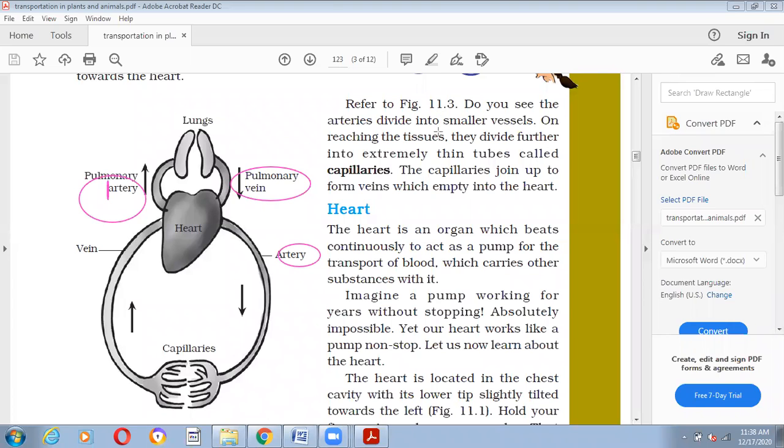So we can differentiate between artery and vein, which is very important. Arteries are thick walled, veins are thin walled. Arteries carry oxygen rich blood from the heart to all parts of the body, and veins carry deoxygenated blood from different organs to the heart. Arteries are situated deeper under the skin and veins are situated just under the skin, right? And veins have valves, but arteries have no valves.